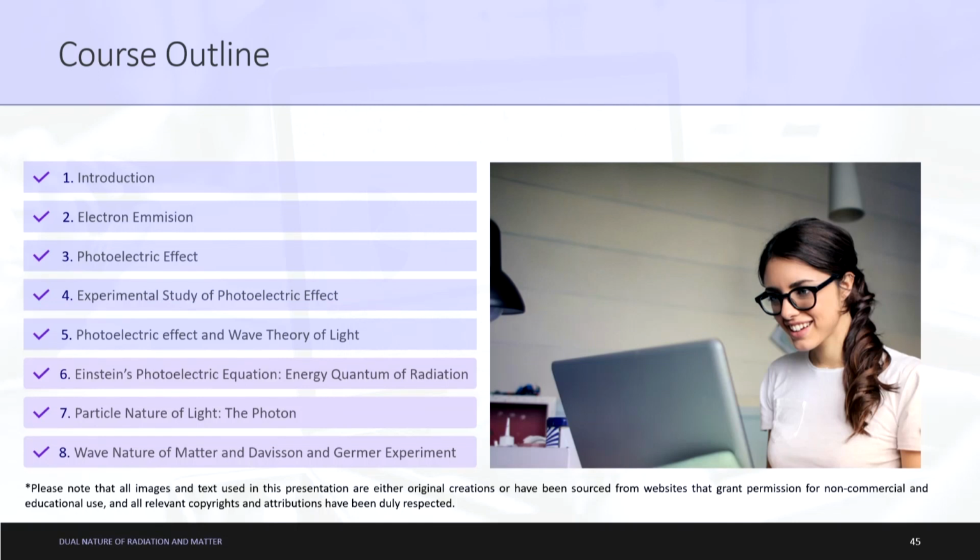In the previous lectures we discussed the photoelectric effect, Einstein's photoelectric equation, and the experimental study of it. We started with an introduction to electron emission, what it is and how it takes place. Today let's not go into the previous discussions, let's start directly with the particle nature of light, because a new discussion has to be completed with this. After that we will do the Davisson and Germer experiment, and that will be the end of dual nature of radiation and matter.